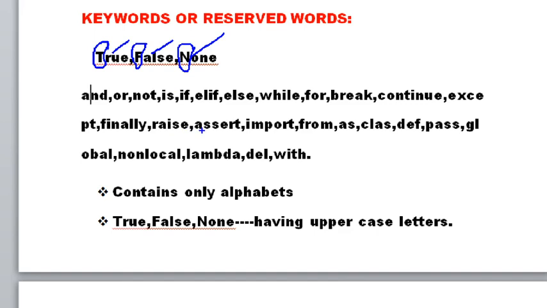That means while we are using these keywords in the program, we have to type them as they are. Here T is a capital letter, and in the program also we have to write a capital letter. What happens if we type a small letter? It will not accept. So while mentioning the False keyword in a program, we have to give the first letter as a capital letter, and the remaining letters we can type in small letters. Okay.